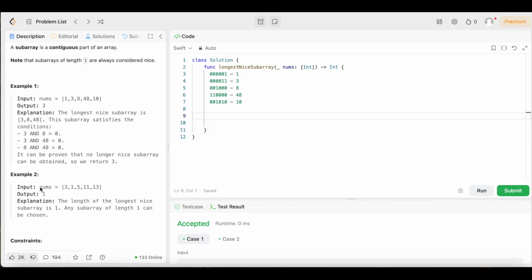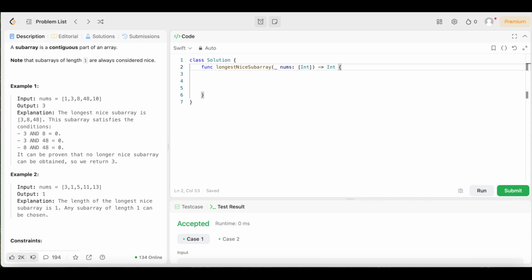And in this case, let's go through it. The input nums equals an array of integers 3, 1, 5, 11, and 13. The output is 1. The explanation says the length of the longest nice subarray is 1. Any subarray of length 1 can be chosen. So that just means none of these numbers will work together to equal 0, but 1 element by itself counts as a subarray, because it says right here, subarrays of length 1 are always considered nice. So now that we understand the question, let's get into the fun part, the actual solution.